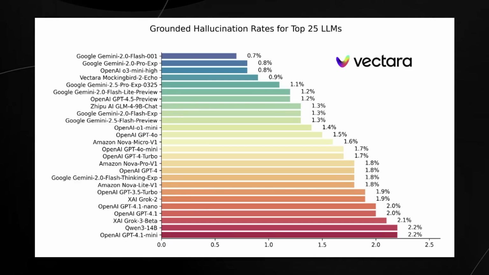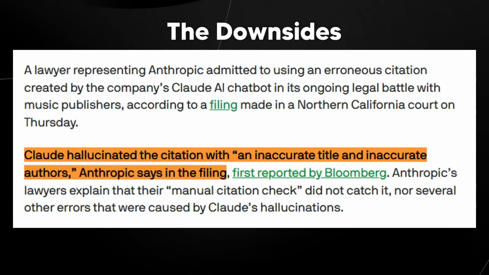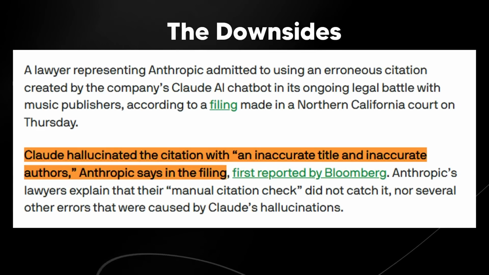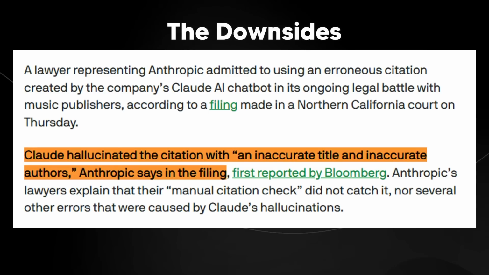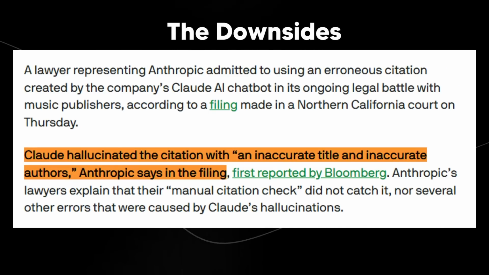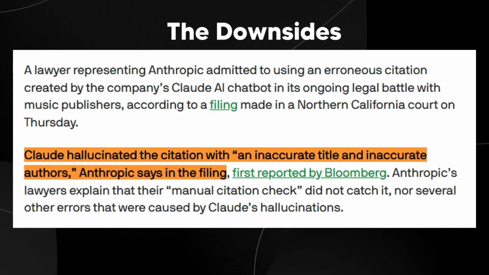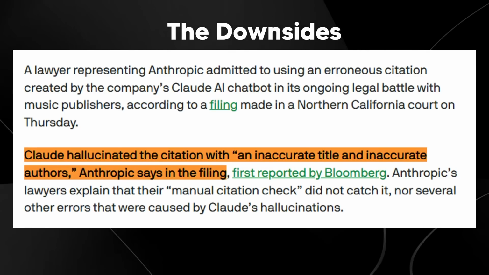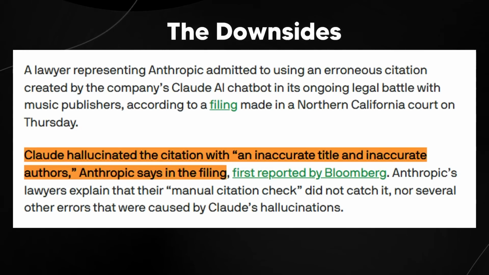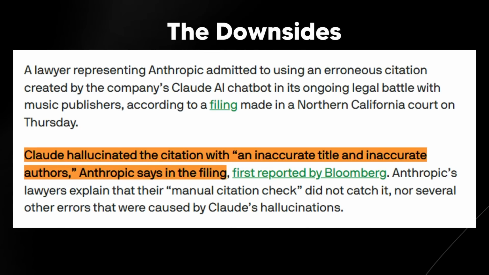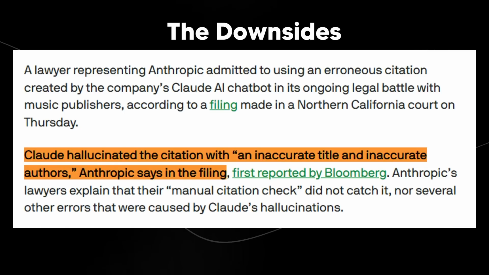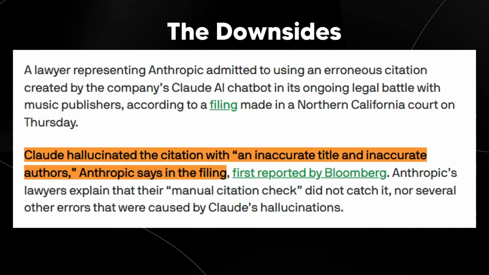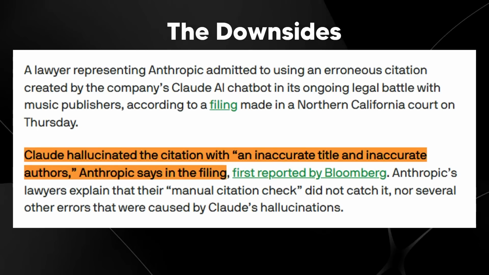So this is why this is such a big deal. Now, crazily, we have a situation on our hands because recently a lawyer representing Anthropic admitted to using an erroneous citation created by the company's Claude AI chatbot in its ongoing legal battle with music publishers, according to a filing made in a Northern Californian court on Thursday. Claude hallucinated the citation with an inaccurate title and inaccurate authors, Anthropic said in the filing.